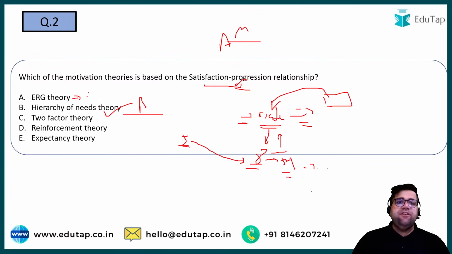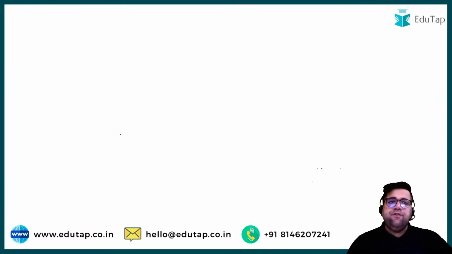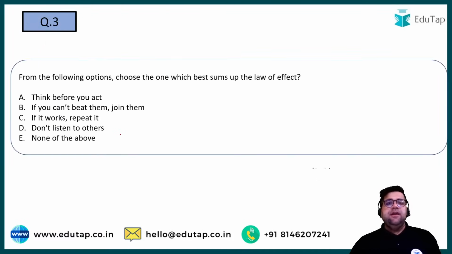ERG theory was given by Clayton Alderfer. Two-factor theory was given by Frederick Herzberg. Reinforcement theory, or reinforcement motivation theory, was given by B.F. Skinner. And expectancy theory is by Victor Vroom. Right, so the answer to question number 2 is B, which we have all discussed. Now let's move to question number 3.